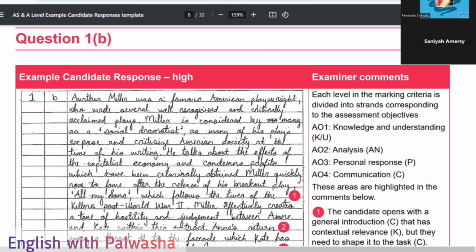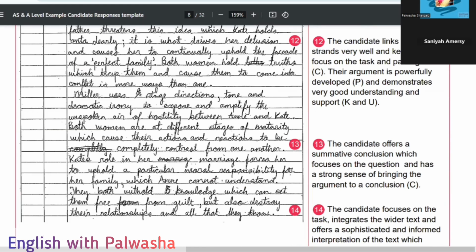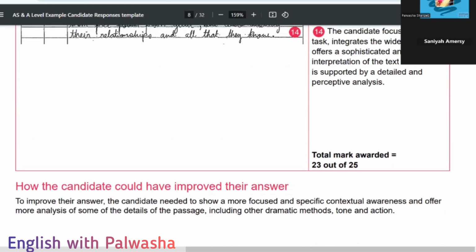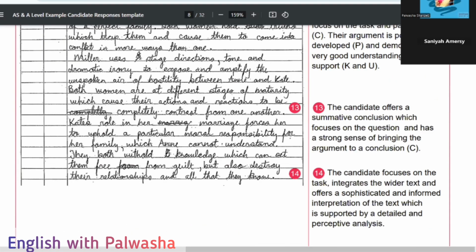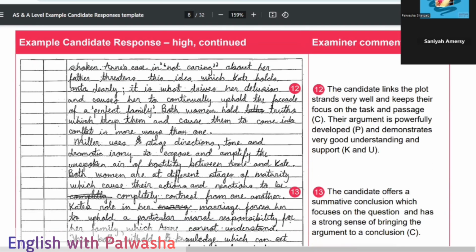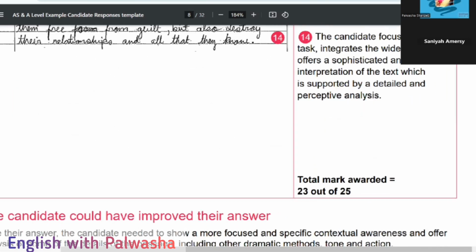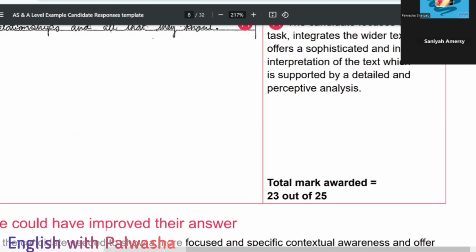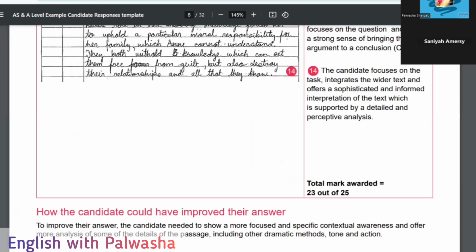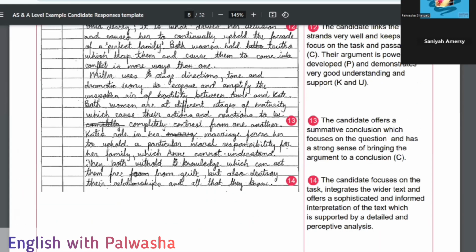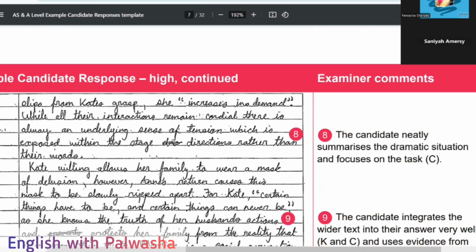Right? So because this was the high response, let's see how the examiner has given marks. This response actually got 23 marks out of 25. So I'm going to share this response with you too. Then you will get an idea, okay, how we need to structure. It's not that difficult, but it's even not easy. We need to work on it. So see, we will always be reading the high responses so we can get an idea, okay, how the writers want us to structure the sentences.